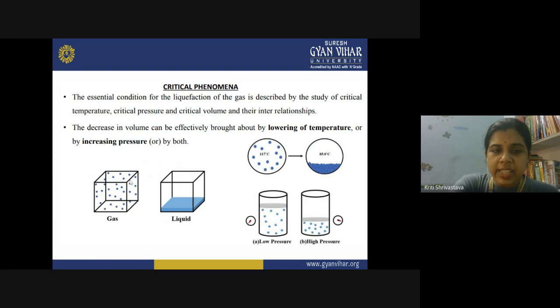So when you are decreasing the volume of the gas, how can you do that? You can see a huge difference in the volume of the gas here and the volume of the liquid. How do you have to decrease this volume? How can we bring it about?